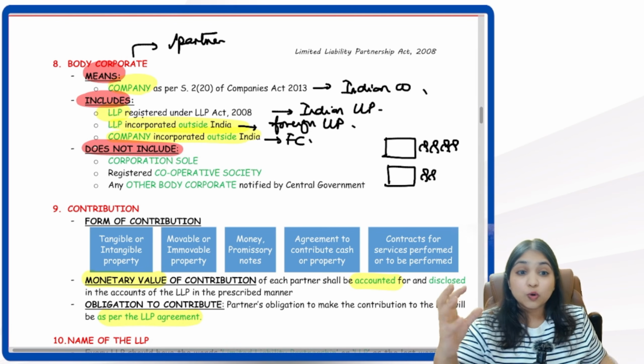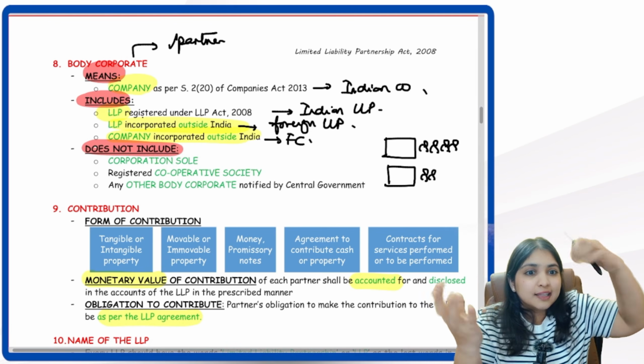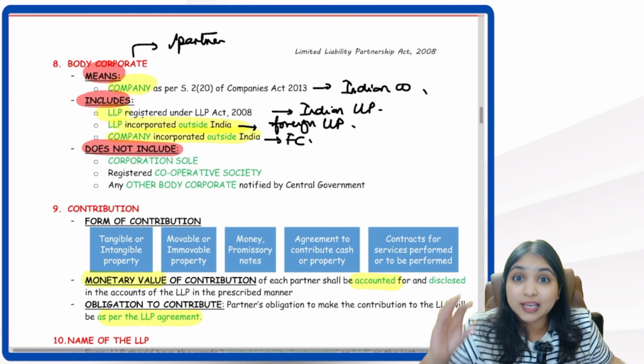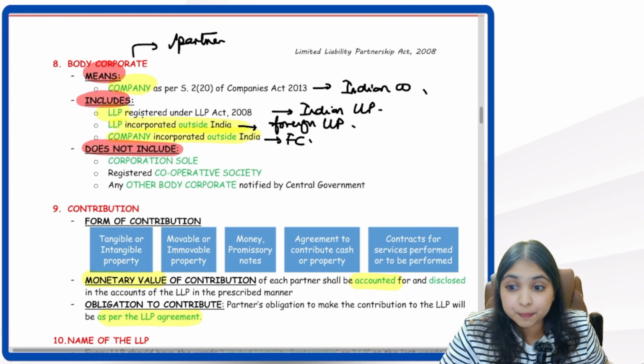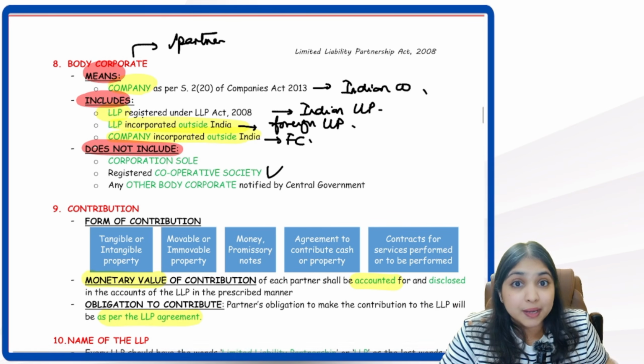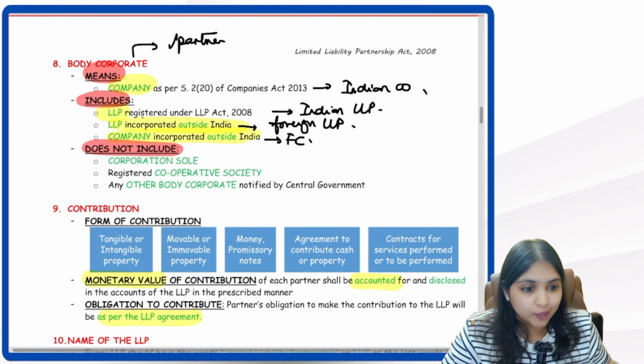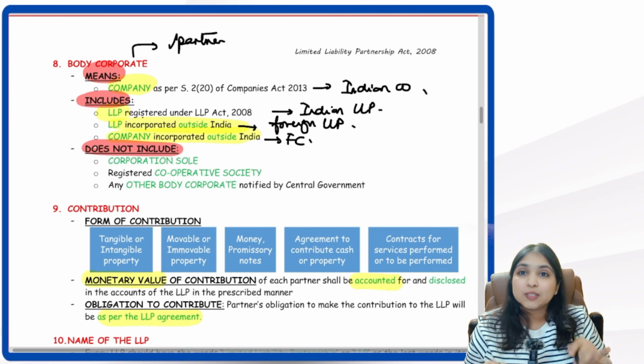So corporation sole is nothing but an office. The person in that office will keep changing, but that office will remain. That corporation sole, that office, cannot become a body corporate. Cooperative society cannot become a body corporate. Any other body corporate notified by the central government cannot be a body corporate. Crystal clear, guys.